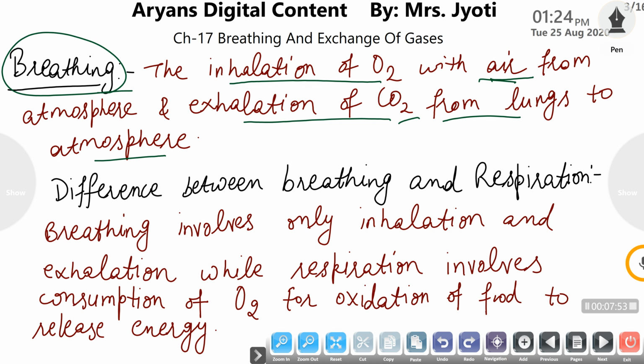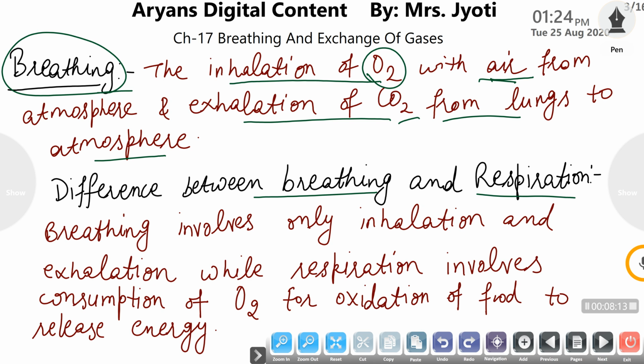Okay. Then what is the difference between breathing and respiration? Breathing is the first, basic step involved in respiration. In aerobic respiration, breathing is the process by which oxygen is carried to the body and finally to the cells or tissues.